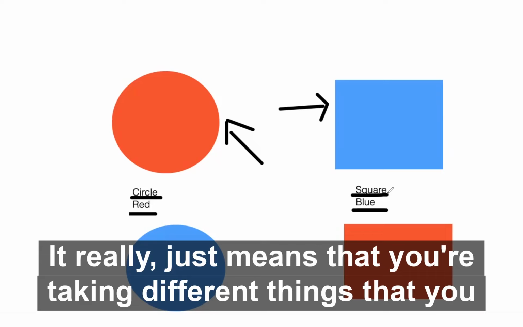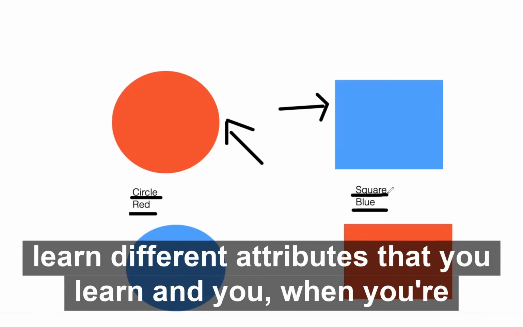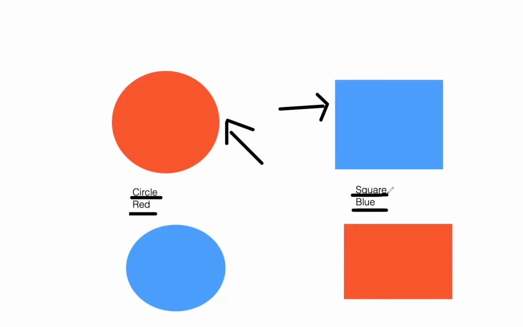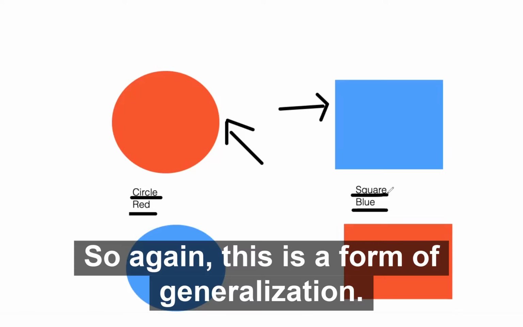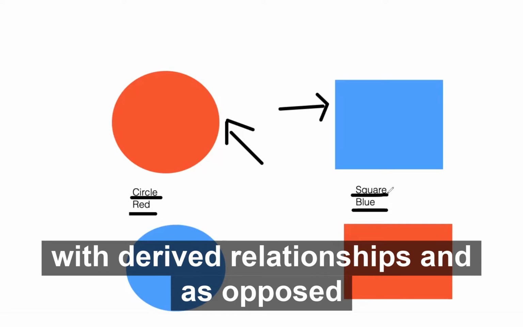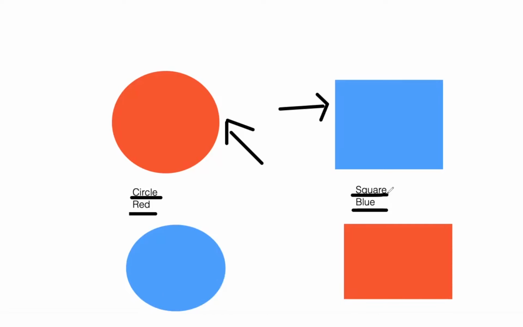It really just means that you're taking different things that you learn, different attributes that you learn, and when you're recombining them in different contexts, you're able to do this. So again, this is a form of generalization. It is also, though, a form of generative learning because it has to do with derived relationships, as opposed to being taught things directly.